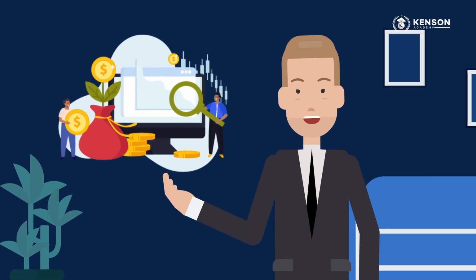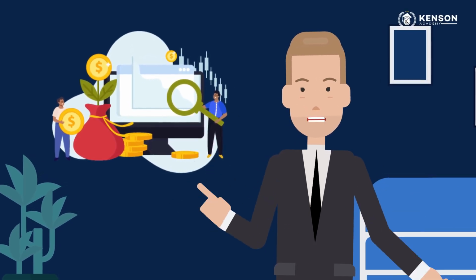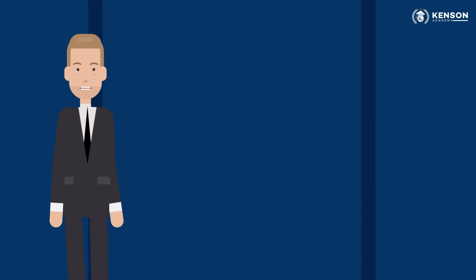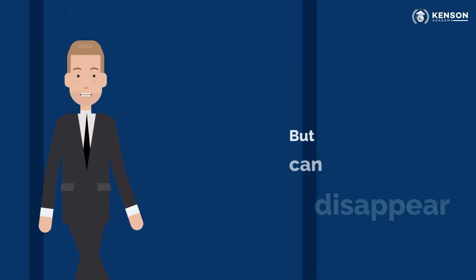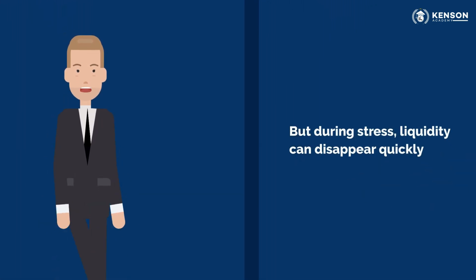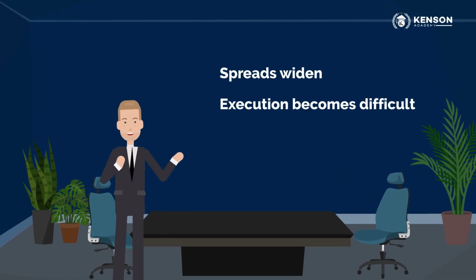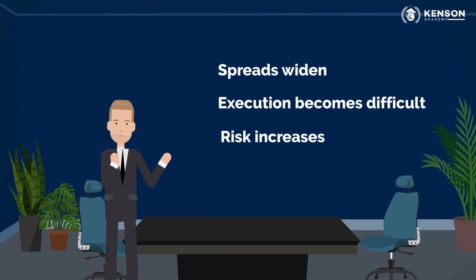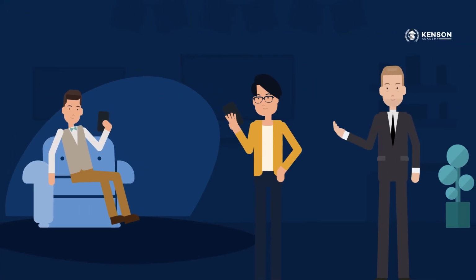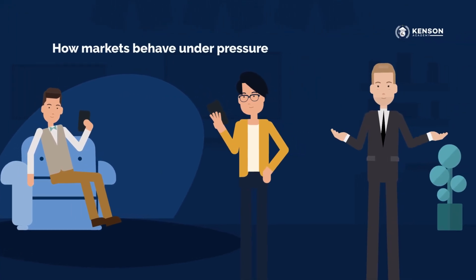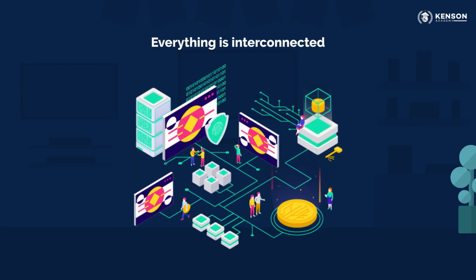Liquidity is another critical factor. It's not just about volume, it's about depth and consistency. A market may appear liquid under normal conditions, but during stress, liquidity can disappear quickly. When that happens, spreads widen, execution becomes difficult, and risk increases. True liquidity resilience is measured by how markets behave under pressure.